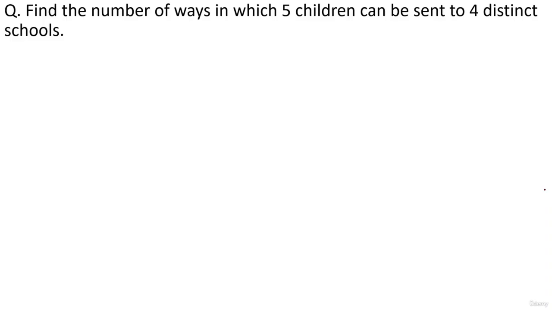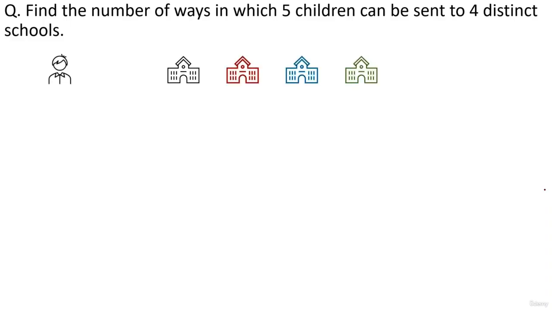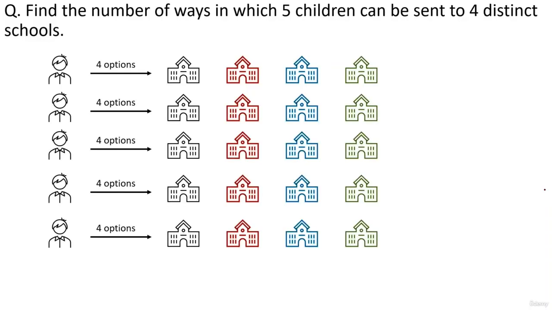Okay, so by default the children have the choice, right? So let's take any one child of your choice. Okay, the first child will have exactly 4 options, right? 4 schools के अलग-अलग options हैं हमारे पास यहाँ पे. So every child will have 4 options. Likewise, I have 5 children, right?